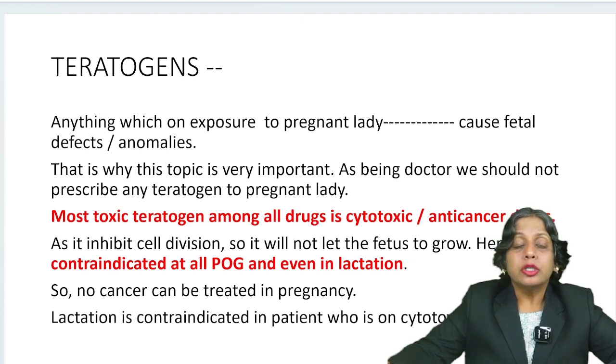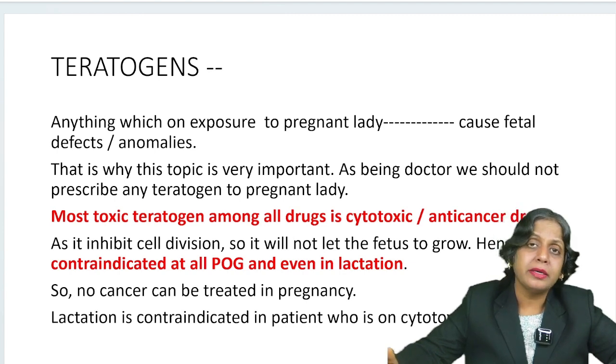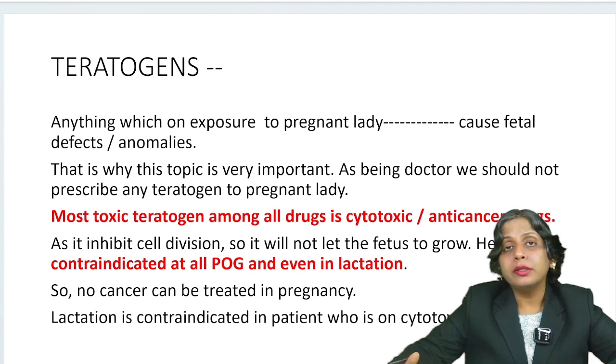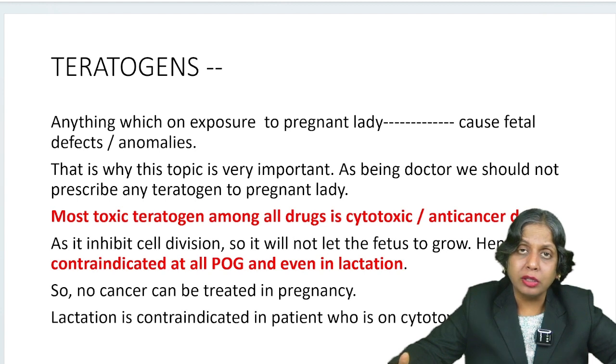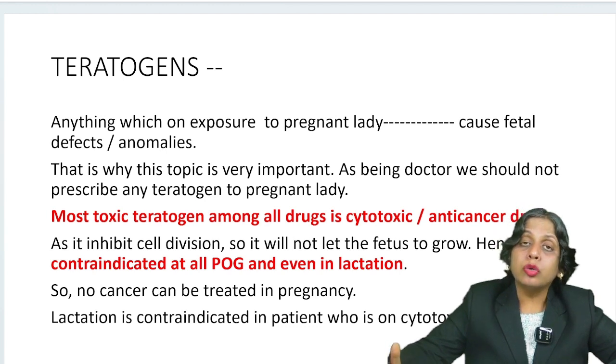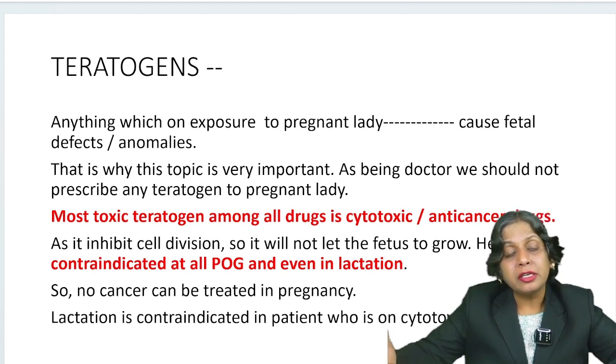This topic is very important. As doctors, we should never prescribe a teratogenic drug. There is a list of teratogenic drugs, but the most toxic of all the teratogens is the cytotoxic drug, or the anti-cancer drug. As you all know, anti-cancer drugs inhibit cell division, so they will inhibit fetal growth also.